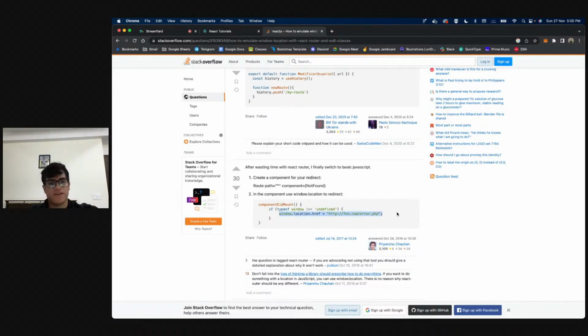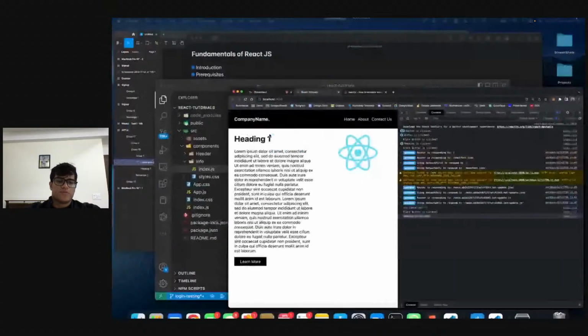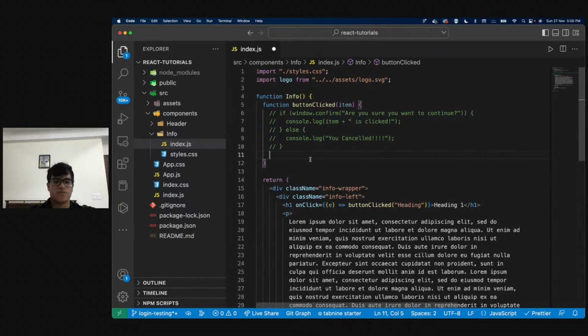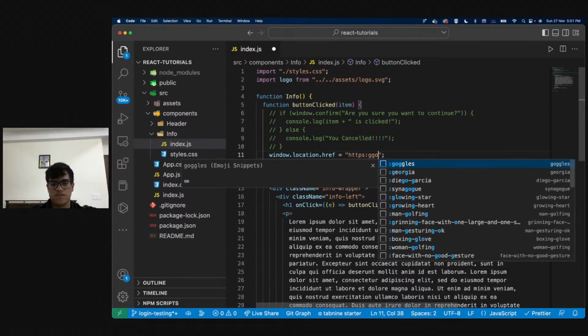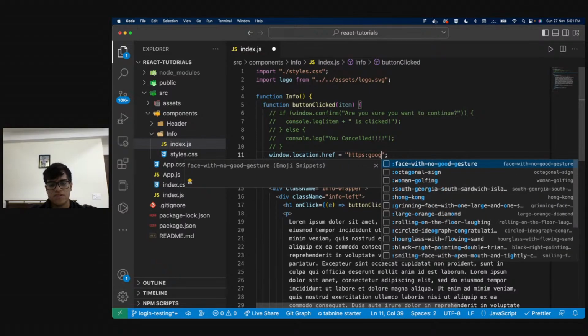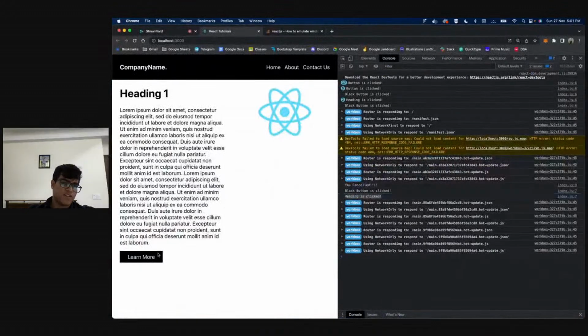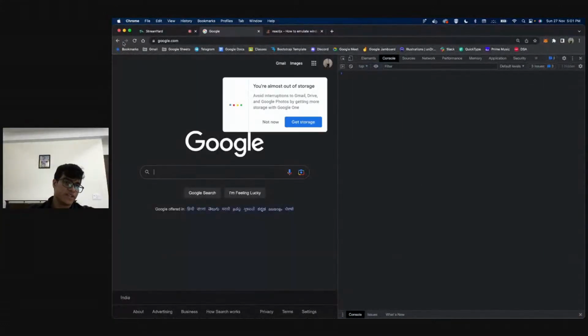So let's do that. Now let's say someone suggested that on the click of this button, I want to take the person to a next page. There are two ways to do it. Either I can do this, and right now let's just take someone to Google. So https://google.com. Ideally now, on clicking this button, it should take me to Google, and so it does.